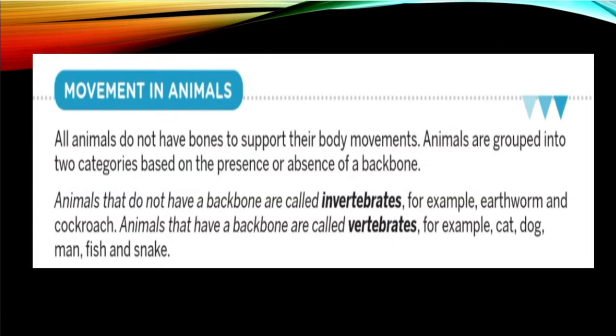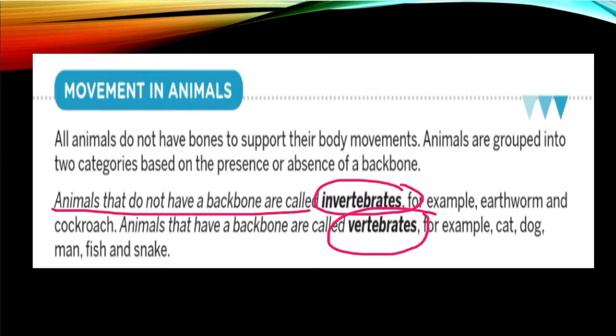Now here the important topic comes: vertebrates and invertebrates. Invertebrates include those animals which do not have a backbone, like earthworm and cockroach.